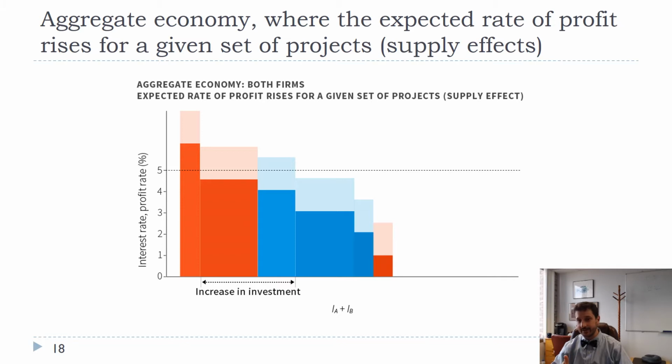Now, that said, if profit rates are increasing because of a lack of competition, then it will depend on what these projects are. If these projects are about expanding their ability to produce, then maybe they will be undertaken. But if they're about producing new products and innovation, then they may not be undertaken, because firms might decide, hey, I don't need to invest in this because competition is not very strong. So that's something to keep in mind.